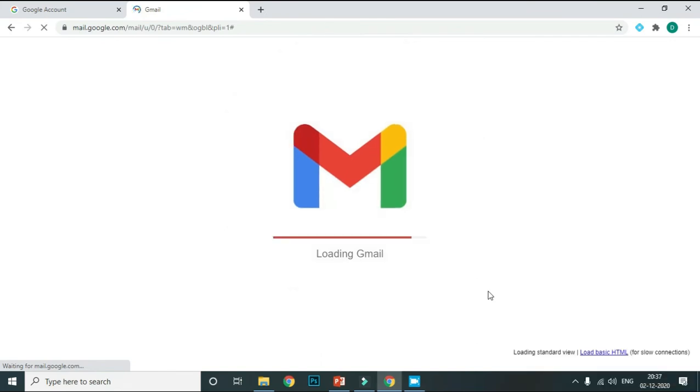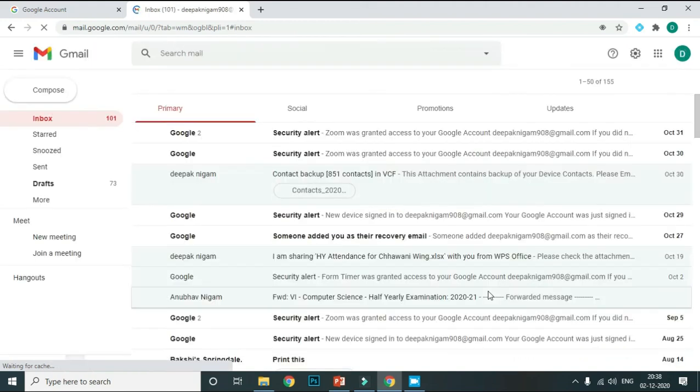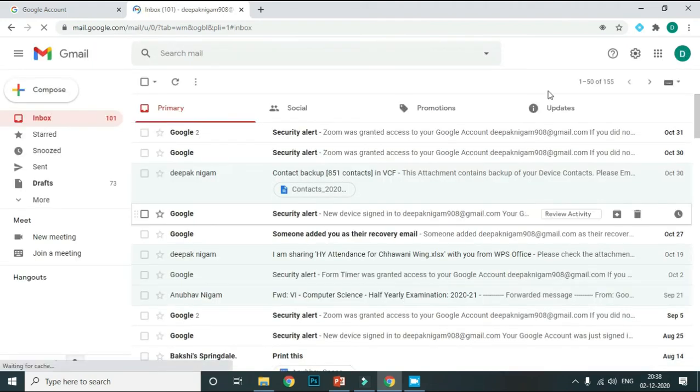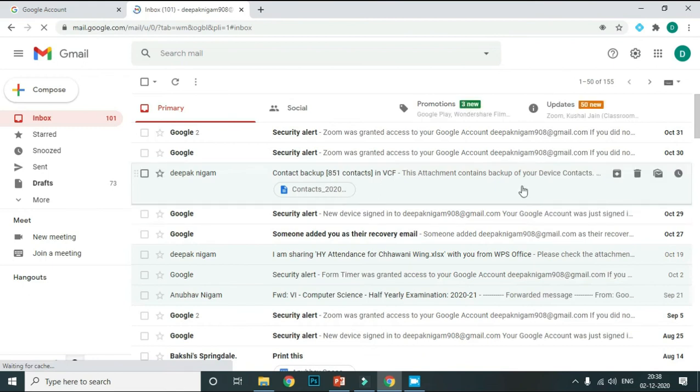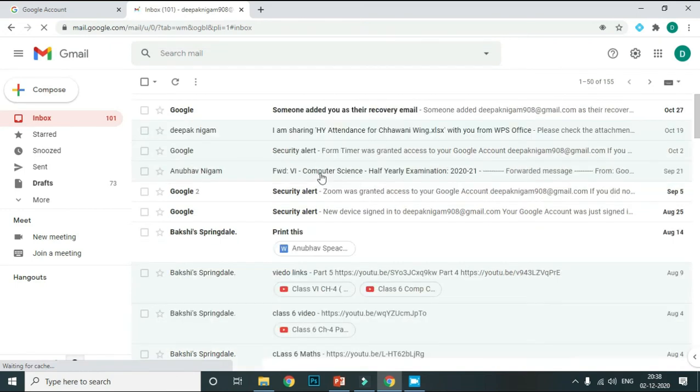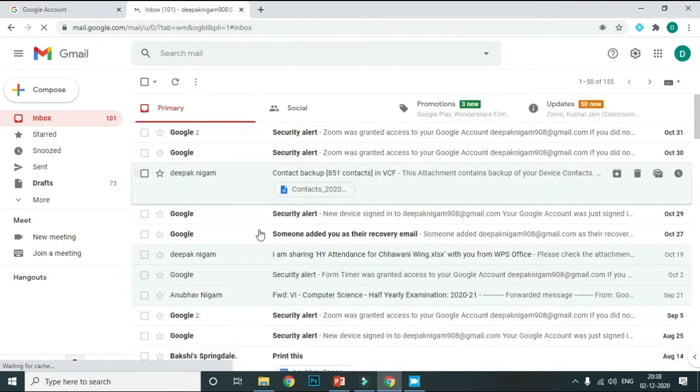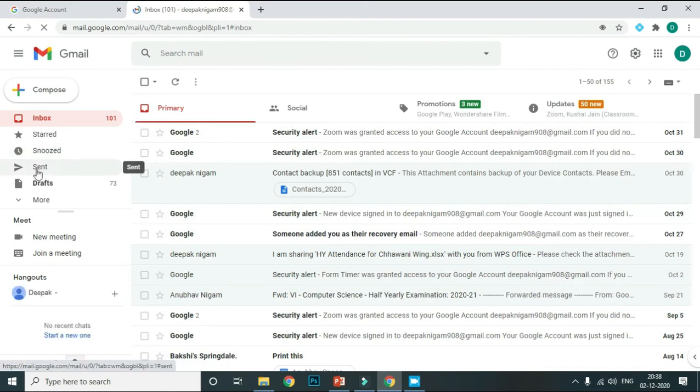It will take time. Now look at this. Now this is my Google Gmail account. My email account is open, and after this you can check the email. These are the mails, the inbox and sent email. If you want to check sent email, click on the sent button. You can see the sent email, okay, clear?